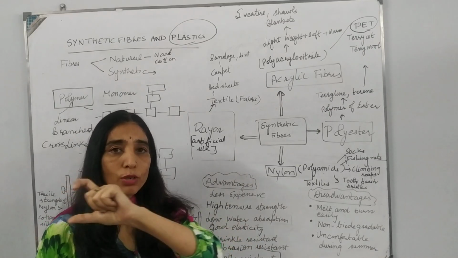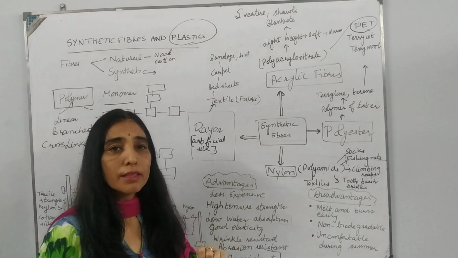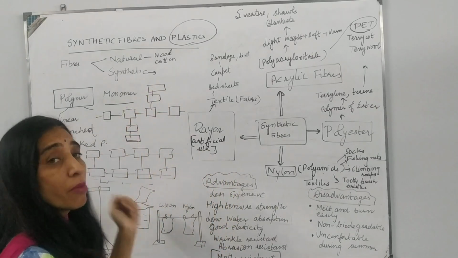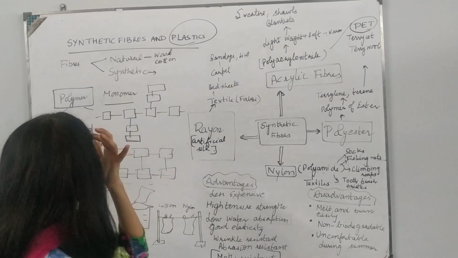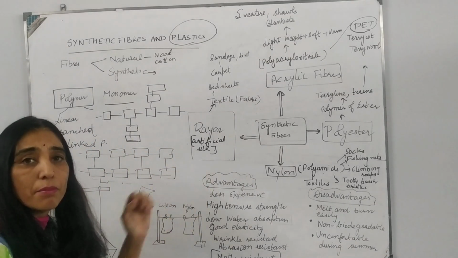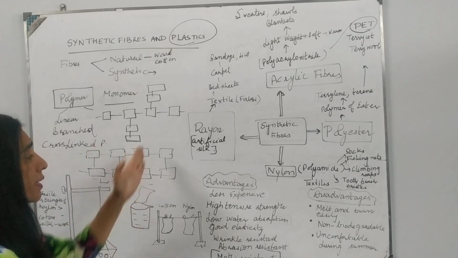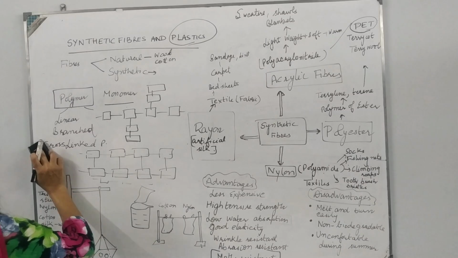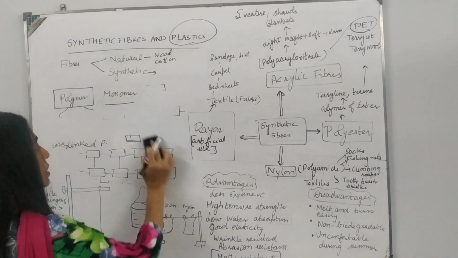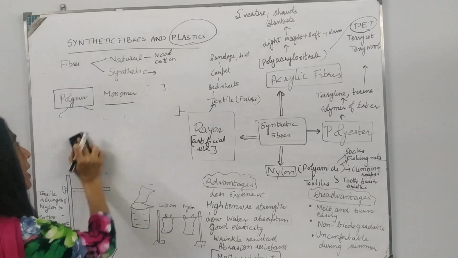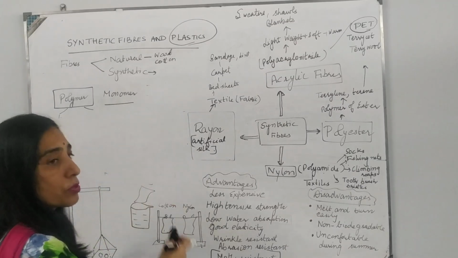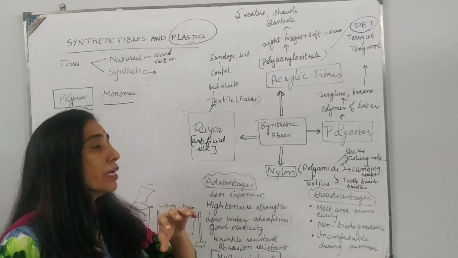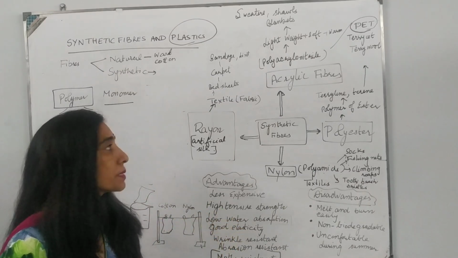If these are joined end to end in a long chain, then linear polymer. If some monomers are forming branches, we call it branched polymer. And if chains of polymers are interconnected, then this is known as cross-linked polymer. Even natural fibers are polymers. Say cotton is a polymer of cellulose. Cellulose itself is a polymer which is made up of repetitive units of glucose.